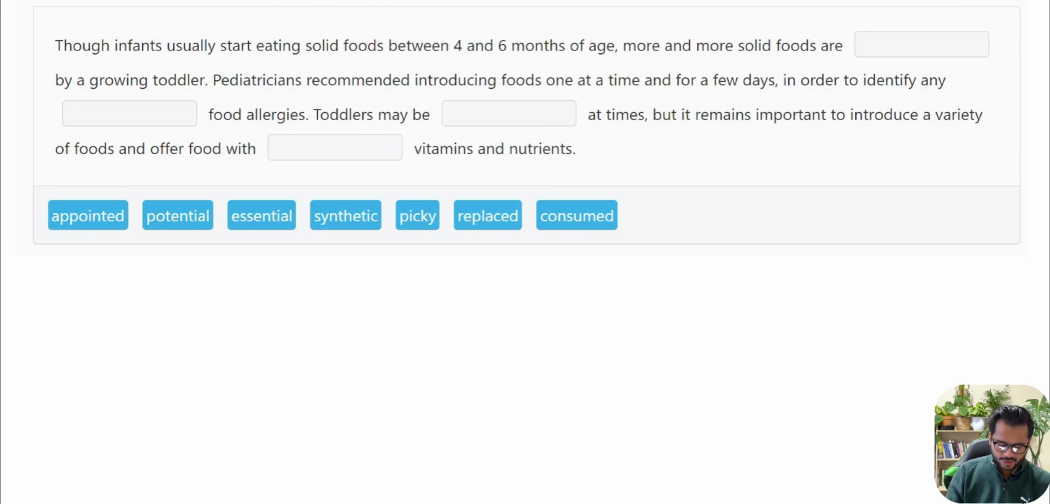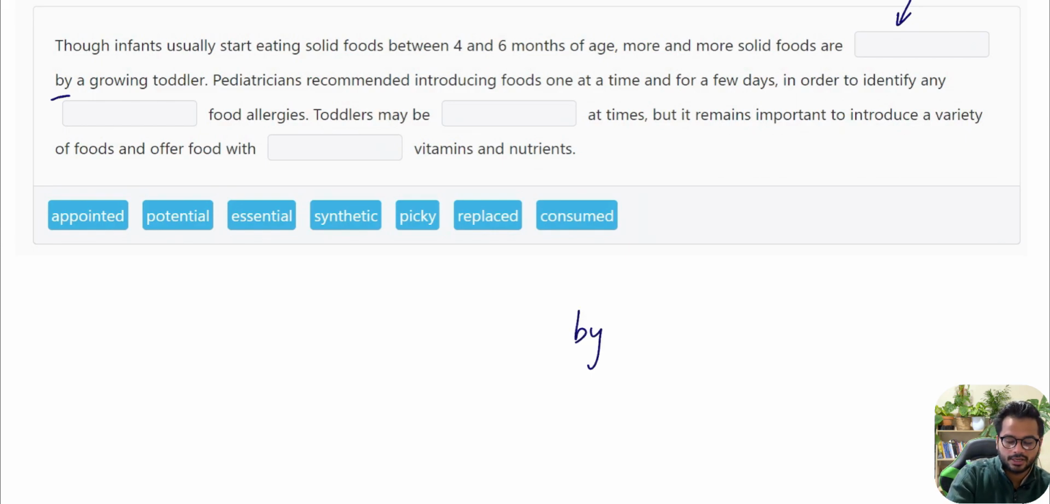So I hope you would have done this one by now. So let's start with the very first one. It says, though infants usually start eating solid foods between 4 and 6 months of age, more and more solid foods are dash by a growing toddler.